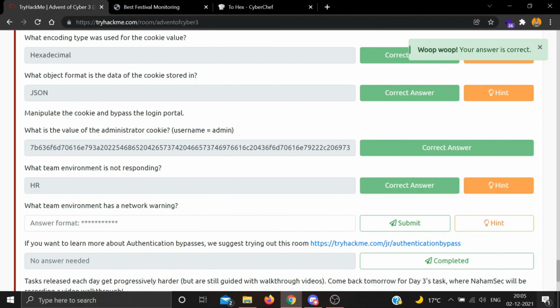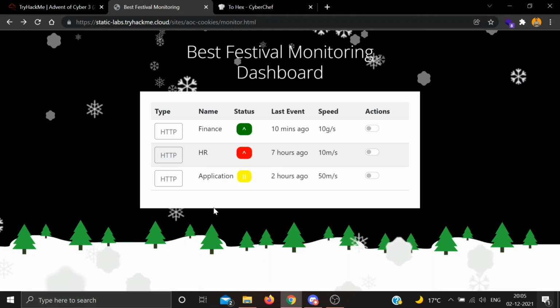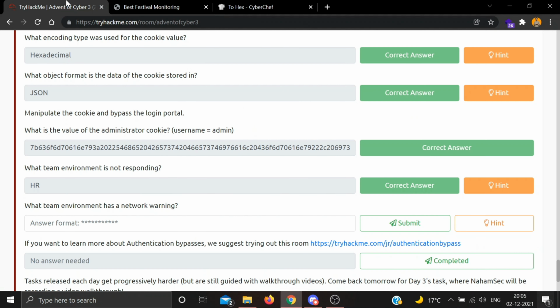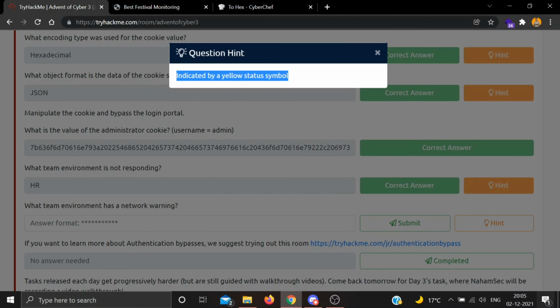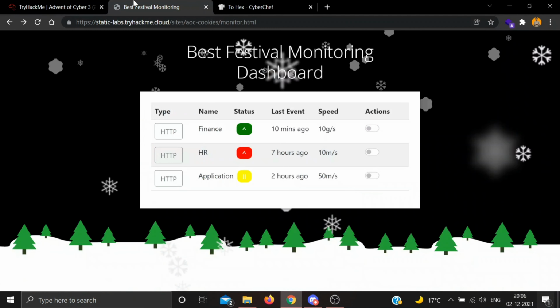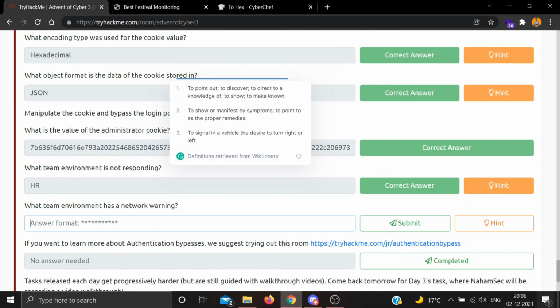Okay. Now next question, what team environment has a network warning? It has to be finance or application. You can try any of those. If you see the hint, it will say indicated by a yellow status symbol. So here application is indicated by yellow status symbol, so our answer must be application.